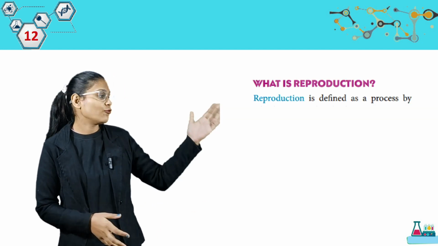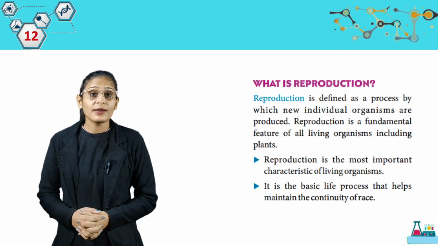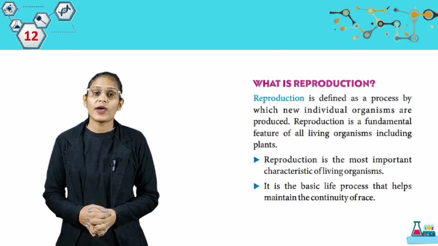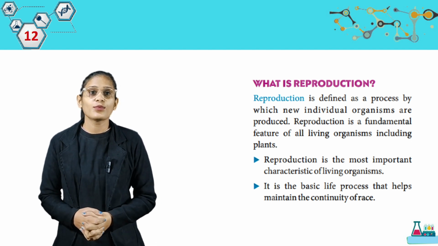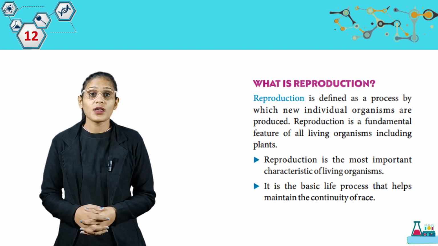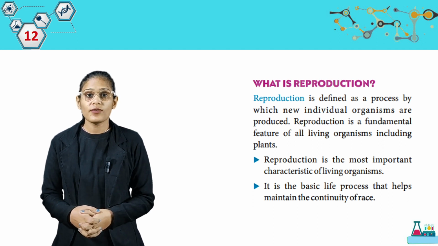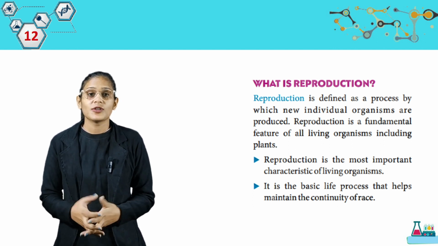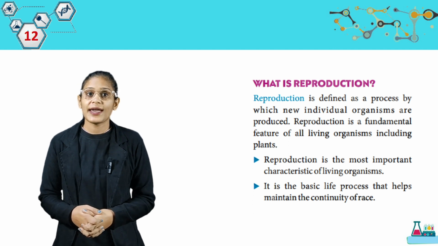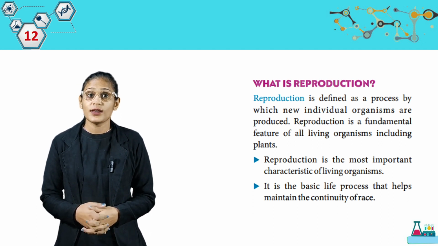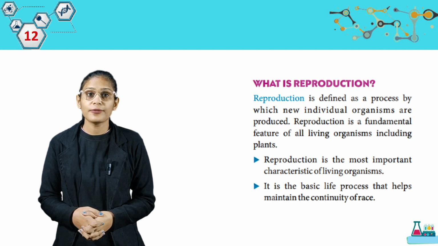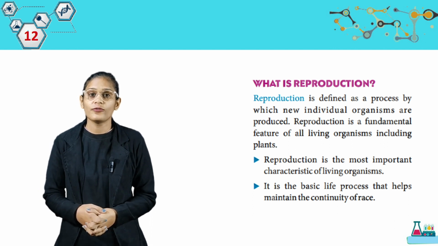The first we have what is reproduction. Reproduction is defined as a process by which new individual organisms are produced. Reproduction is a fundamental feature of all living organisms including plants. Reproduction is the most important characteristic of living organisms. It is the basic life process that helps maintain the continuity of race.